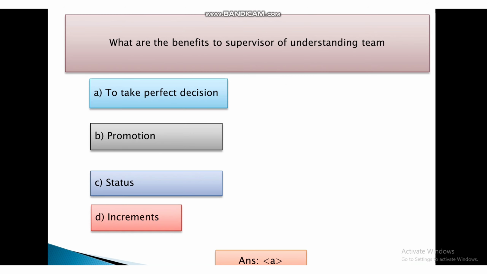Then next question is, what are the benefits to supervisor of understanding team? First, to take perfect decision, second promotion, third status, and fourth increments. And the answer is A, that is to take perfect decision.